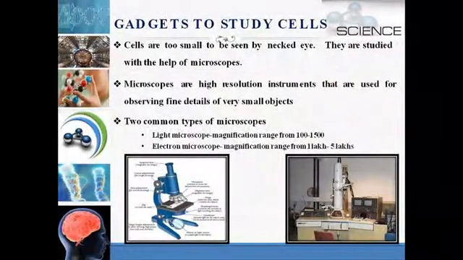Two common types of microscopes are the light or compound microscope, which is available in our school labs also, with a magnification range from 100 to 1500, and second is the electron microscope, whose magnification range is 1 lakh to 5 lakh.